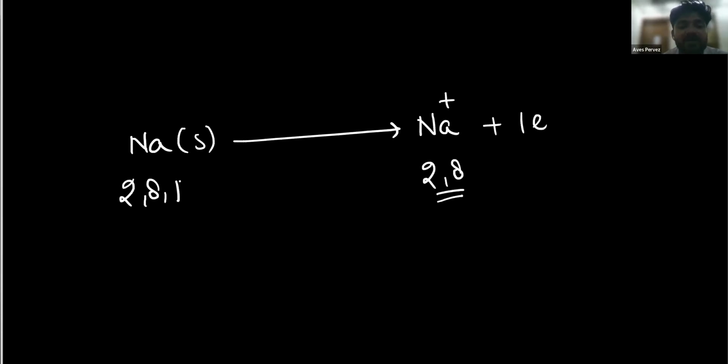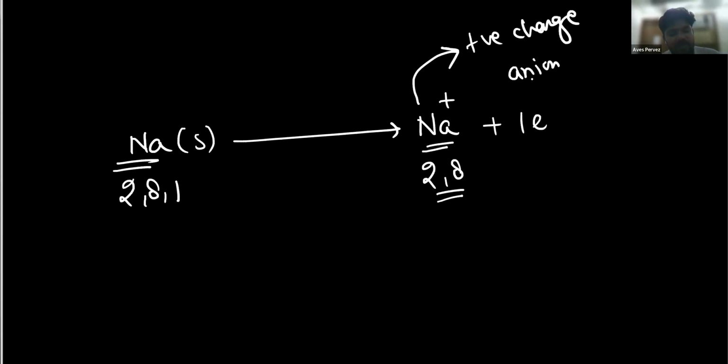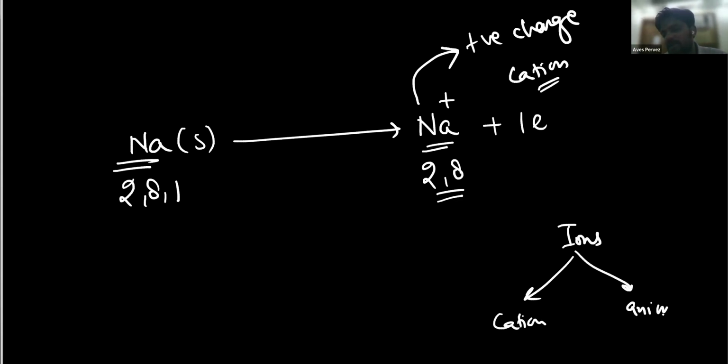Now you need to understand the difference between this one and this one. The atoms with positive charge are called cations. Positively charged ions are called cations. Ions are of 2 types: cations and anions. Anions are negatively charged and cations are positively charged.